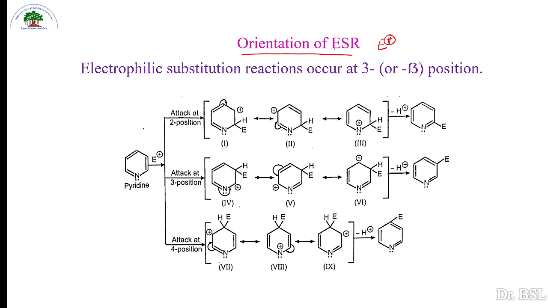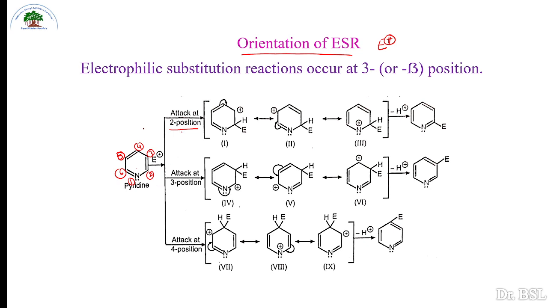This is known as the orientation of the electrophilic substitution reaction. So when we see different possibilities, attack at position 2, these are the positions. Nitrogen takes one position, then 2, 3, 4, 5 and 6.